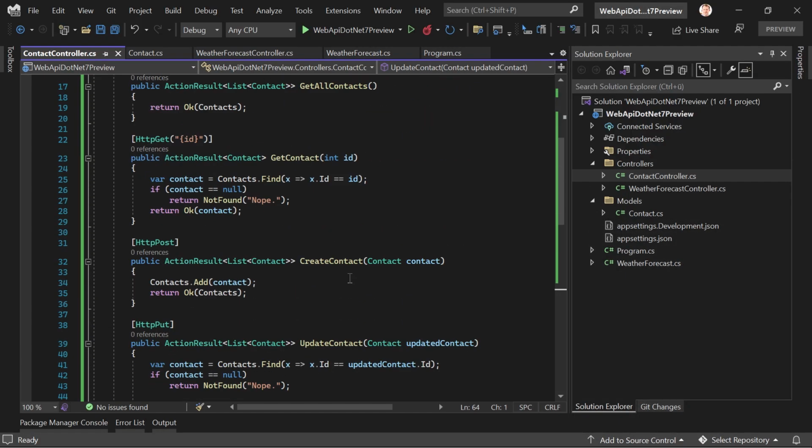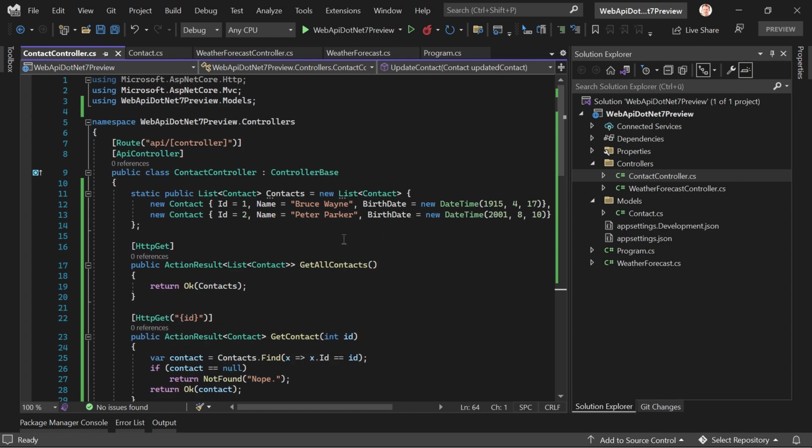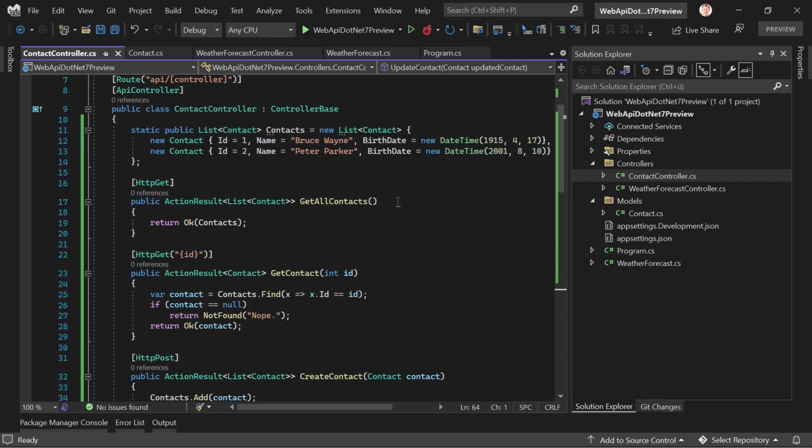But for now, it's good to know that the web API doesn't change at all in essence. So although it's pretty early for .NET 7 preview, I think we can be sure that everything will stay the same regarding the web API at least. Yep, there you have it. That's it. This was the .NET 7 preview to web API. Nothing has changed at all, so we can chill actually. So I think that not much will change in the future. Everything is fine, just keep implementing .NET 6 stuff.